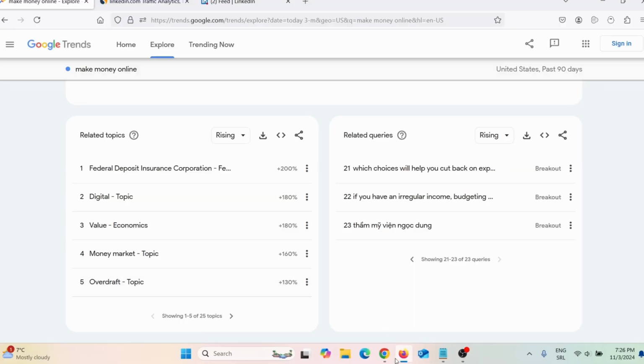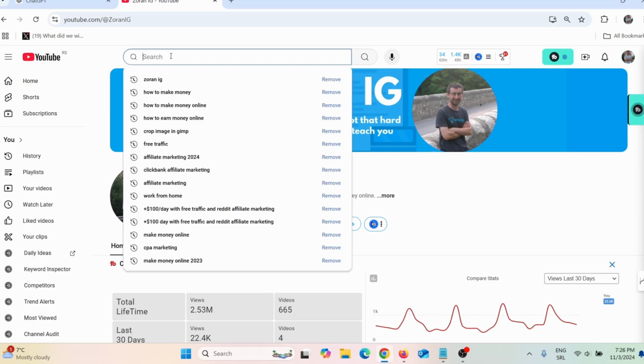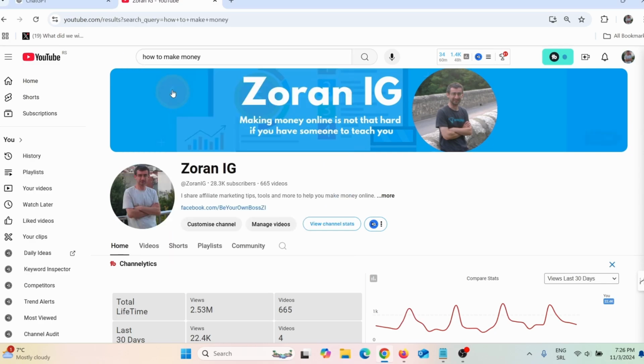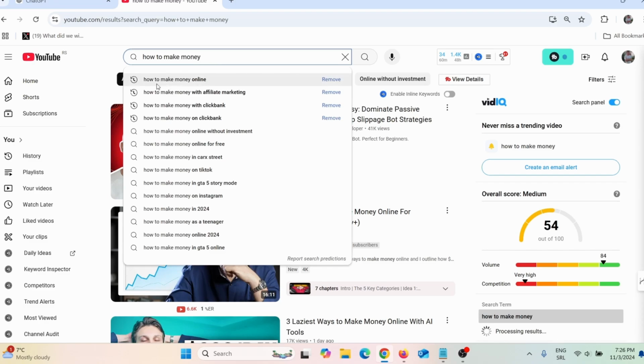Because on this social media, we are going to publish articles. Now you can use Google Trends to find ideas for your articles, or you can simply go on YouTube, and then here you can search your main keyword, your main niche. In this case, it is make money online. Here you can see how to make money, okay? And here, when I simply press space, here you can see how to make money online, how to make money with ClickBank, how to make money on ClickBank, and so on and so on. Here you can see there are lots and lots of topics that you can actually write articles about.